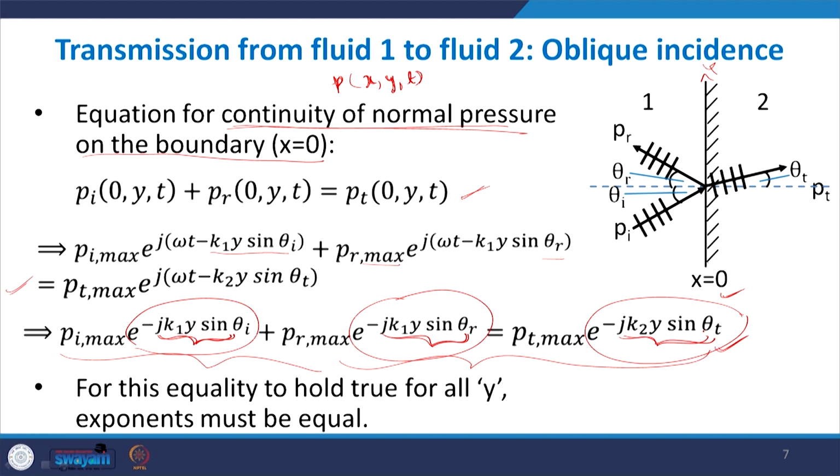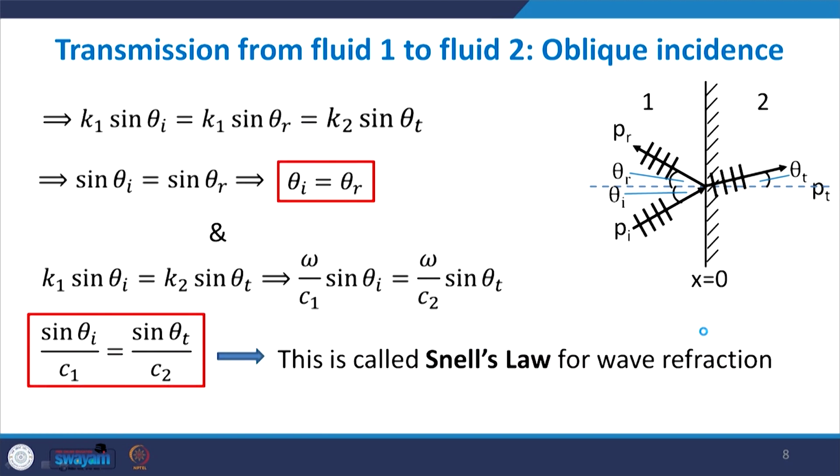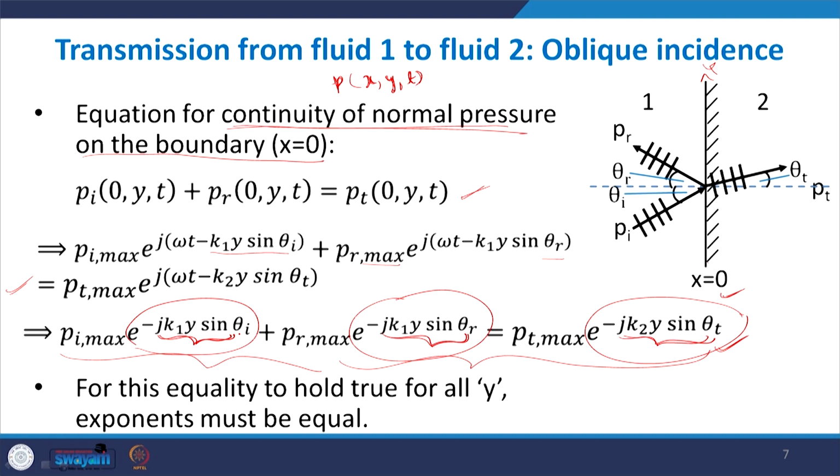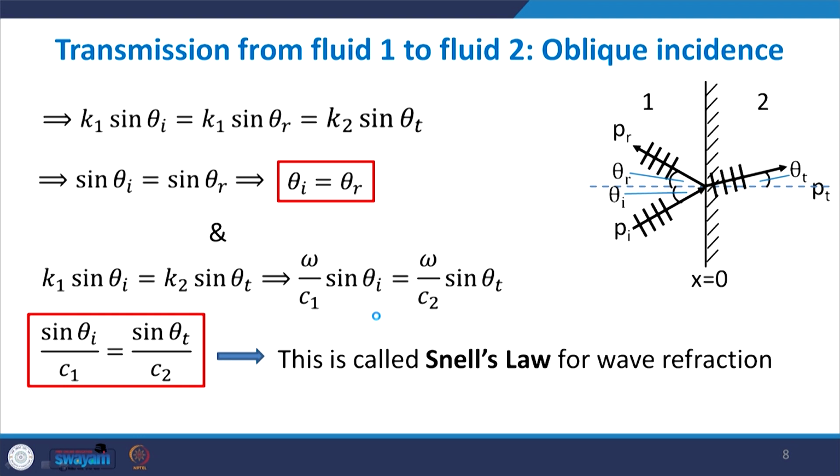So, these exponents have to be the same. So what you get is k1 y sin theta I should be equal to k1 y sin theta r, which is equal to k2 y sin theta t. So, y is the common term which we have eliminated. So what we get ultimately is k1 sin theta I should be equal to k1 sin theta r, which is equal to k2 sin theta t.